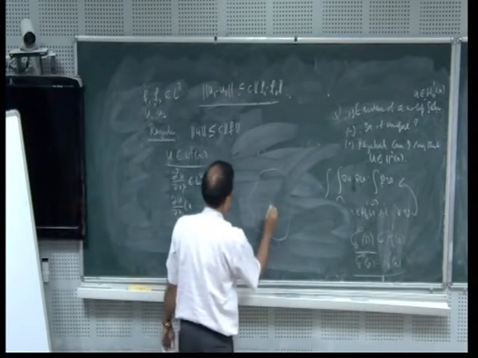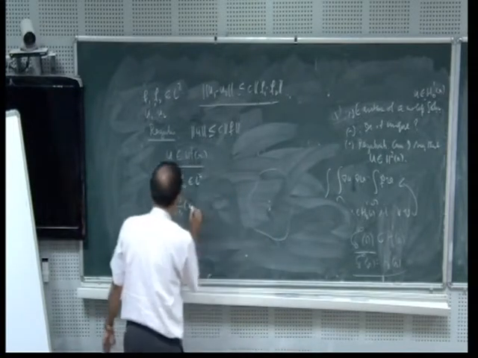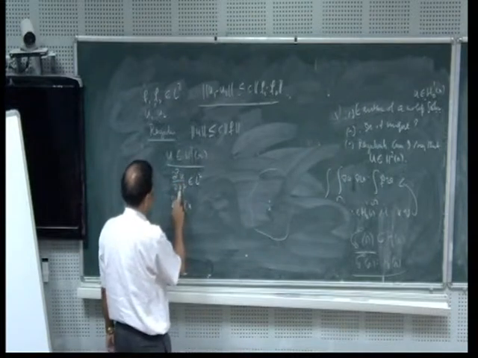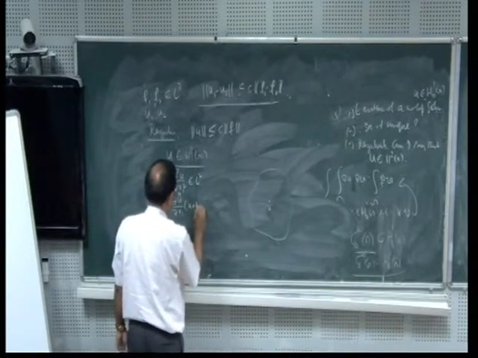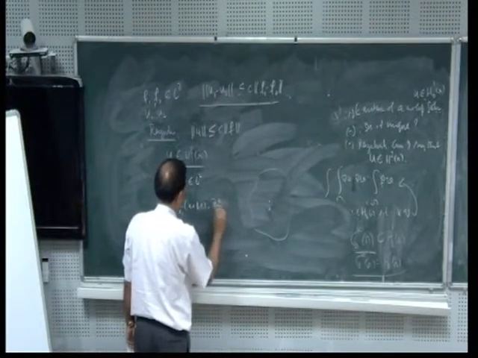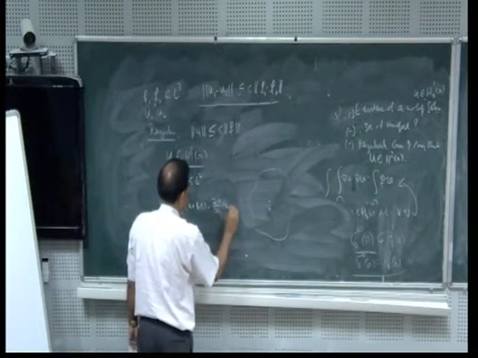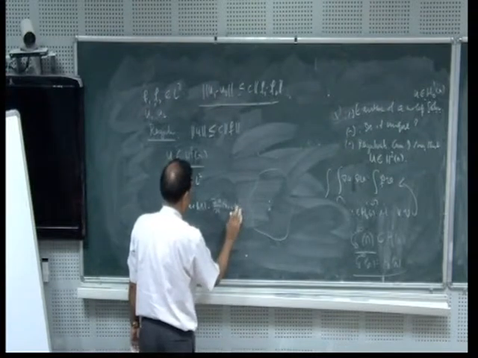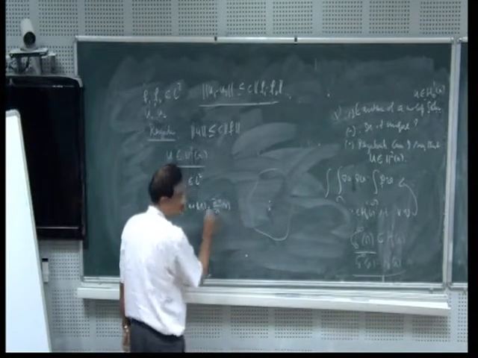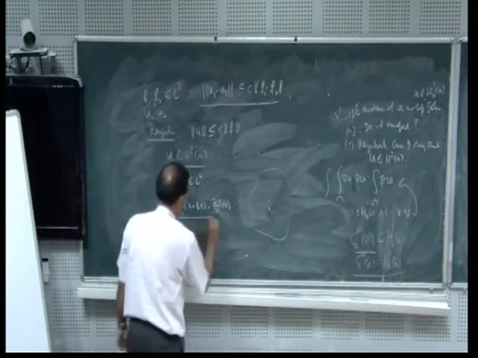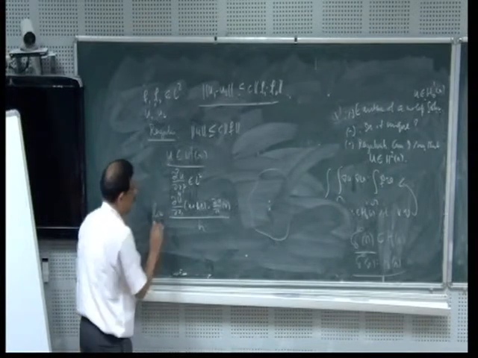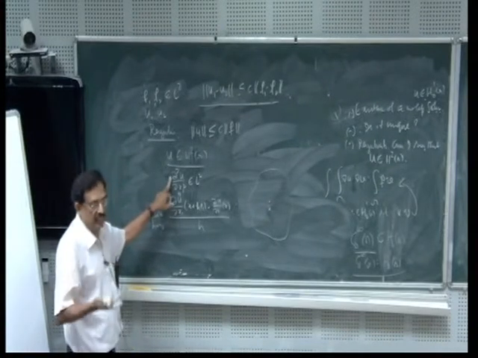Now take any point x. What is this one? The d square u by dx1 square is precisely equal to du by dx1 of x plus h times e1 minus du by dx1 of x, divided by h, taking the limit as h tends to 0, which is what I get in the classical sense.